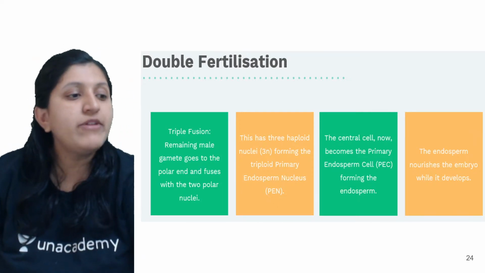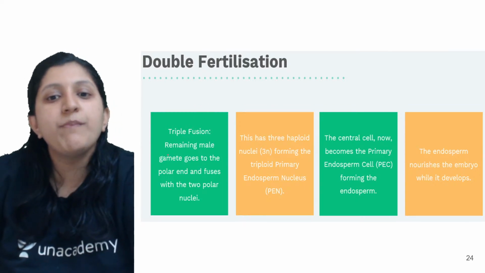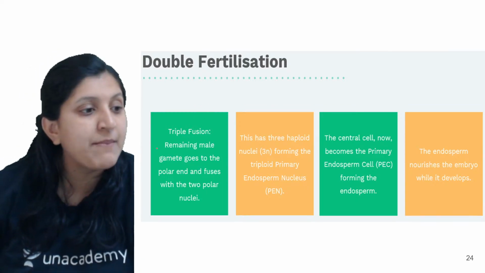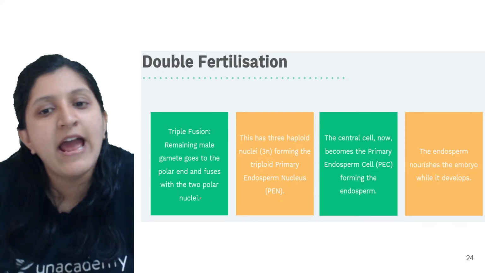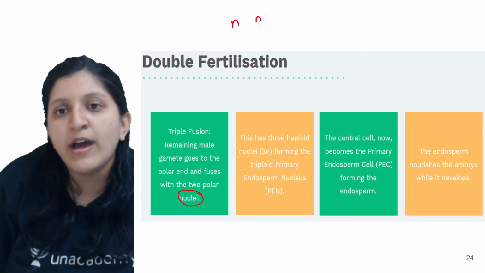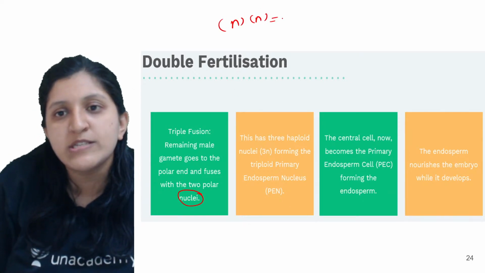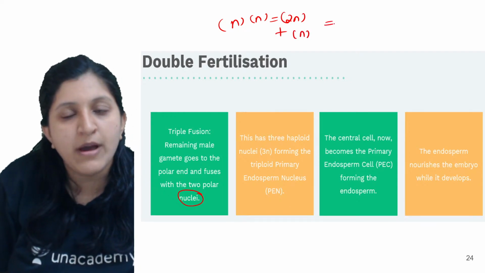Now with respect to double fertilization, that is triple fusion, there is one more male gamete that we haven't talked about. This goes to the polar end and fuses with the two polar nuclei. The two polar nuclei are N and N, which is basically 2N, and another male gamete comes and fuses.